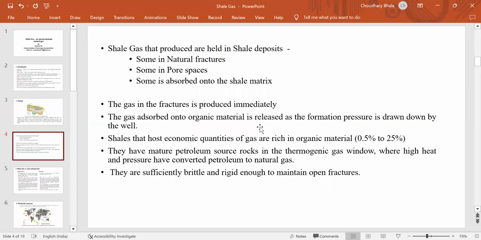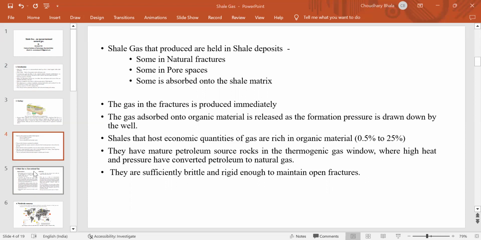Shale gas is produced or held in shale deposits: some in natural fractures, some in pore spaces, and some is adsorbed onto the organic matrix. The gas in the fractures is produced immediately. The gas adsorbed onto organic material is released as the formation pressure is drawn down by the well. Typically, the first economic quantity of gas is found in rock rich in organic material, 0.5 to 25%. They are mature petroleum source rocks in the gas generation window, where high heat and pressure have converted petroleum to natural gas. They are sufficiently brittle and rigid enough to maintain open fractures.